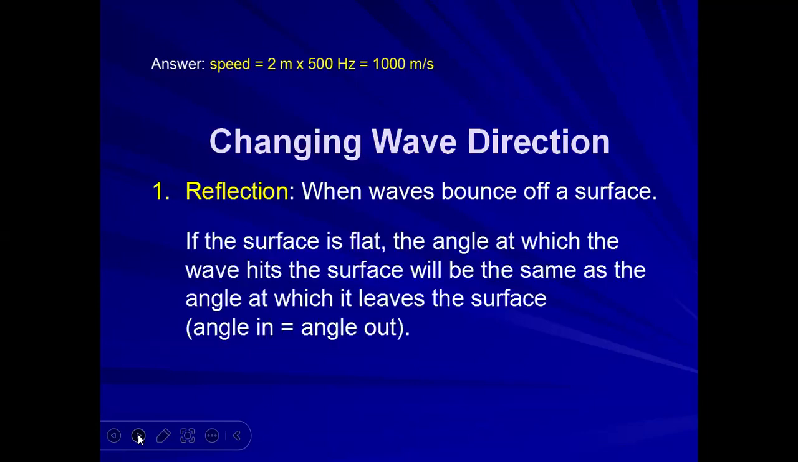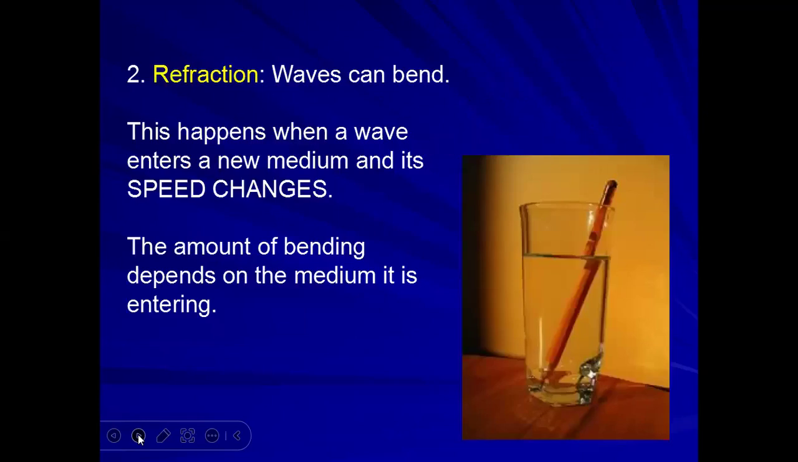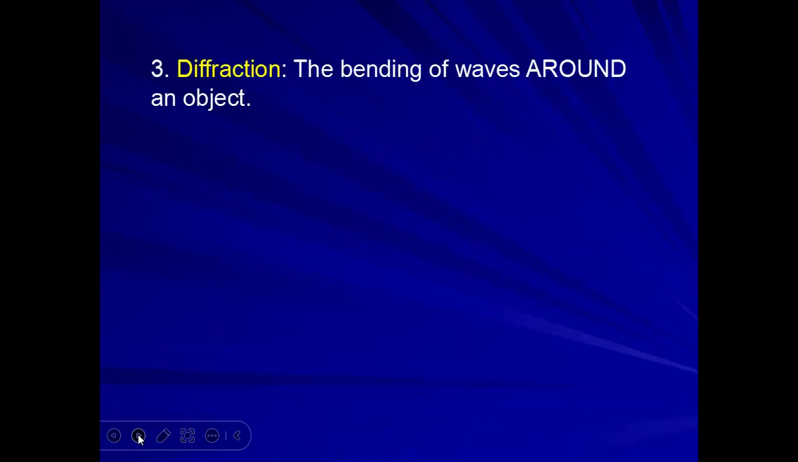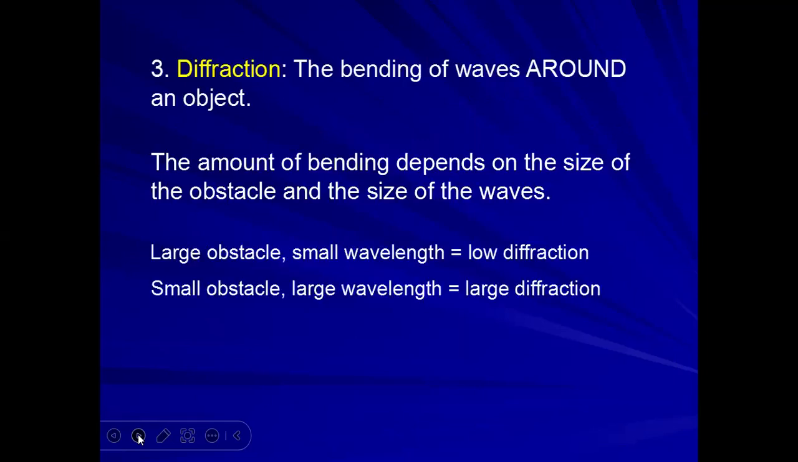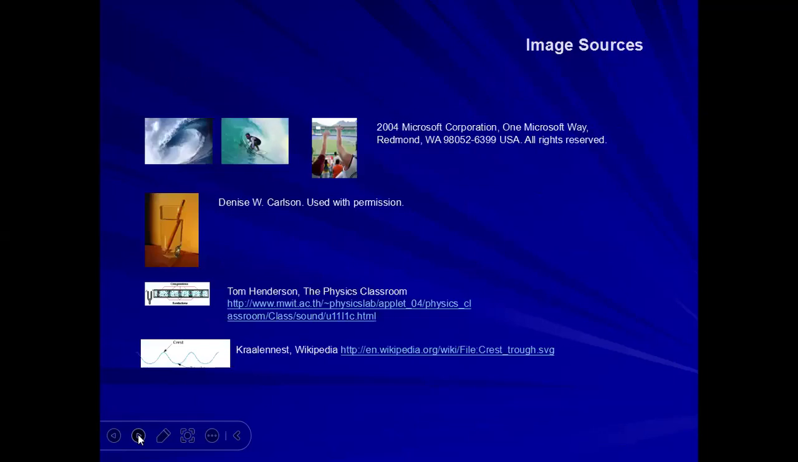Reflection: if the surface is flat, the angle at which the wave hits the surface will be the same as the angle at which it leaves the surface. This is the law of reflection. This is refraction, actually for a light wave. And diffraction will be like this: the bending of a wave around an object. This is a different example.